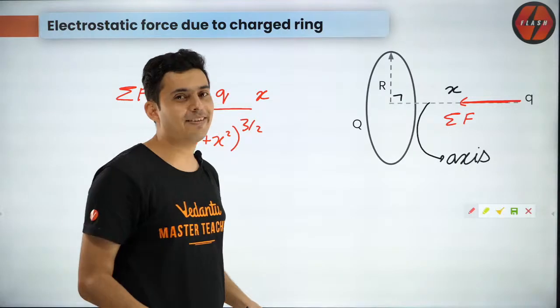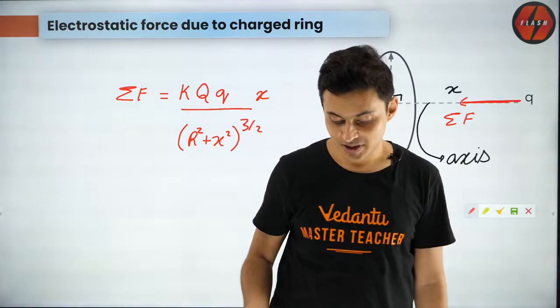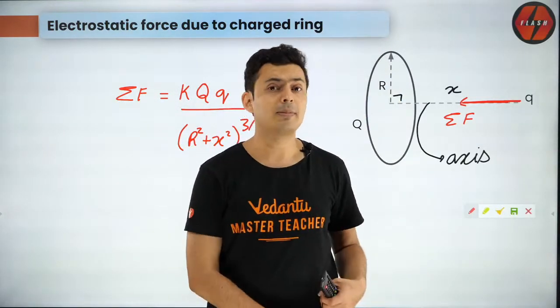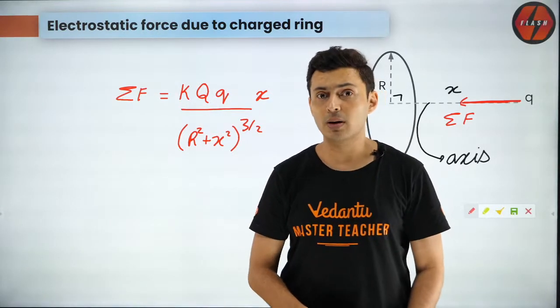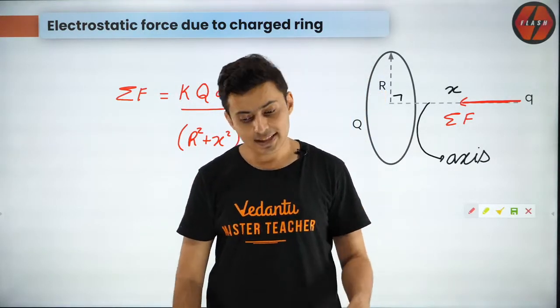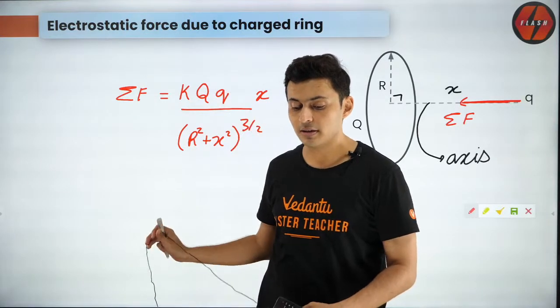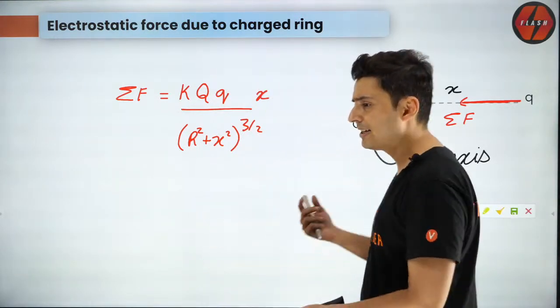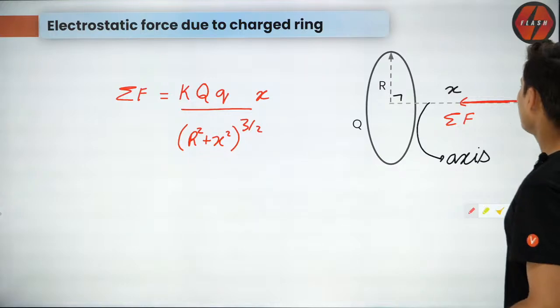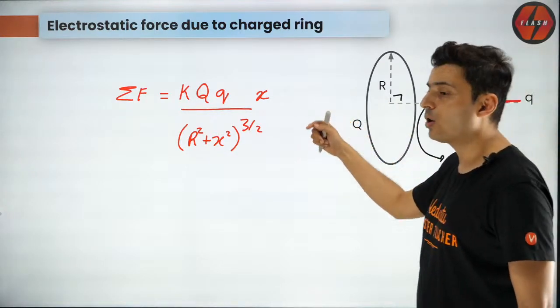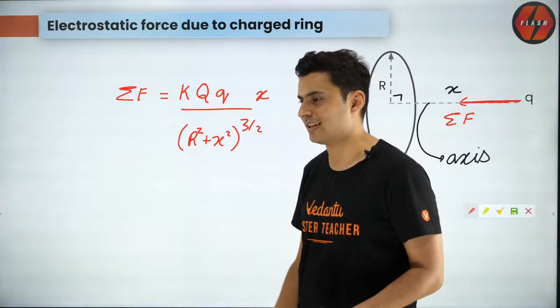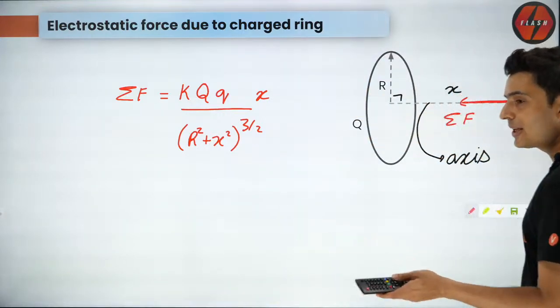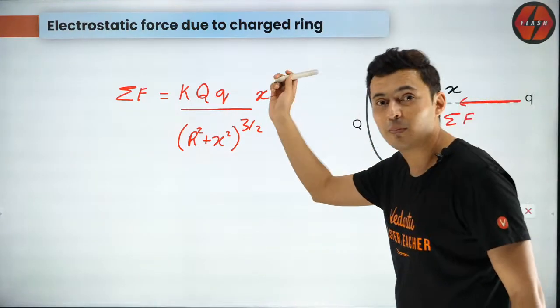Moment, you can see the derivations in NCERT and all that. Since we are doing it in a little bit fast mode for all of you, I want you to remember all these formulas. You can see all the derivations in NCERT. It's all there. It's by vector addition. You just take all the forces, resolve the components, and only consider the horizontal components. That's how it is derived. Very similar to this, these formulas will also come in magnetism.